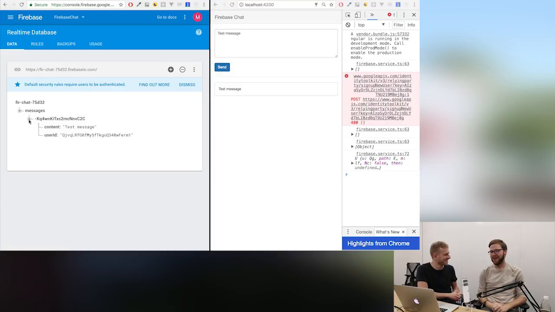So how are you doing that? Maintained socket connections, heavily optimized protocols, a lot of things way over my head. All I know is that it works and it syncs my data very, very quickly. Yeah, it does indeed. And we can actually see it the other way around. If I change it here in the database, like test message, and add some exclamation marks, we hit enter. That's really amazing. You hit the key and it instantly updates.